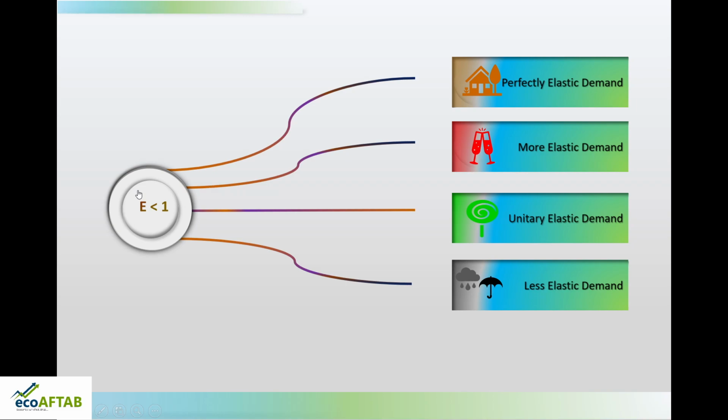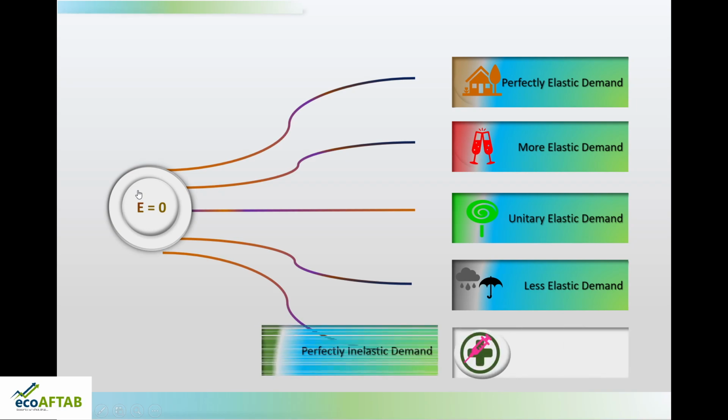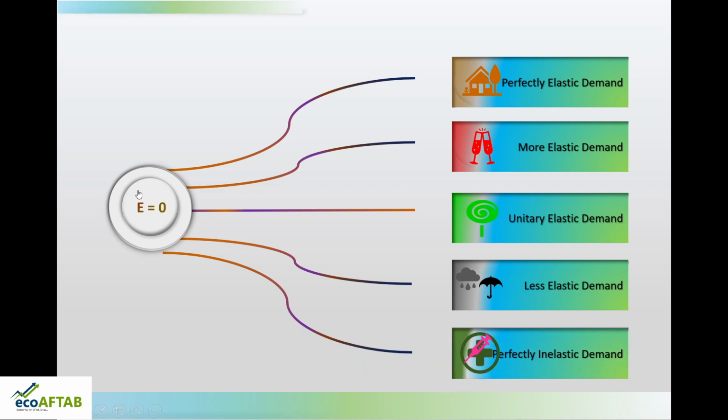And the last case is when the elasticity is 0. This is a situation exactly opposite of the first one. First one was infinite elasticity, that is perfectly elastic demand. The last one is perfectly inelastic demand. So, the most essential requirements of our day to day life have perfectly inelastic demand.